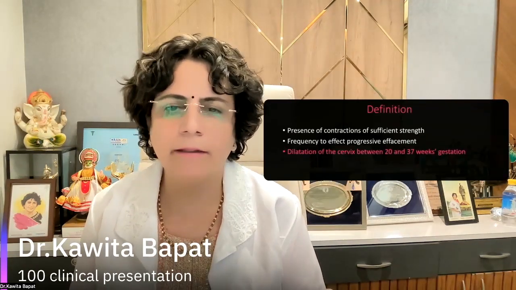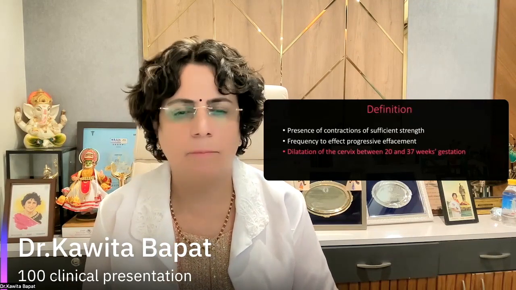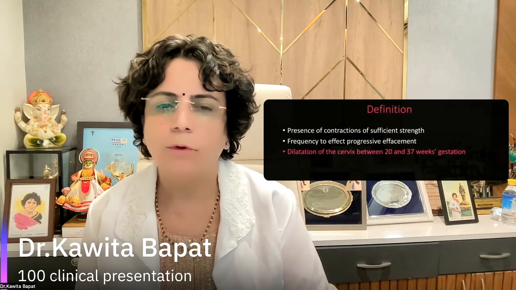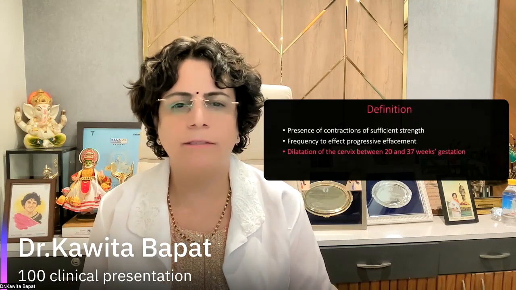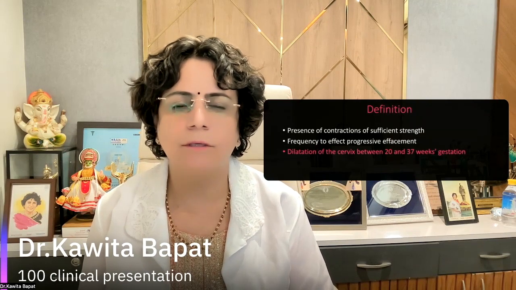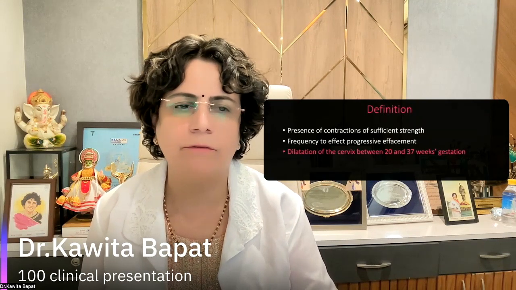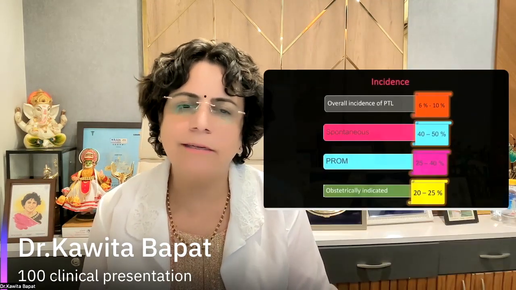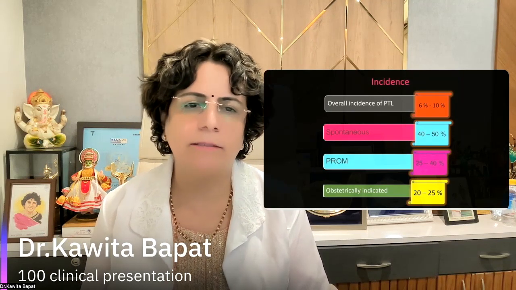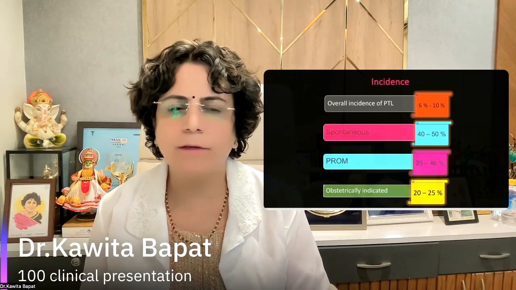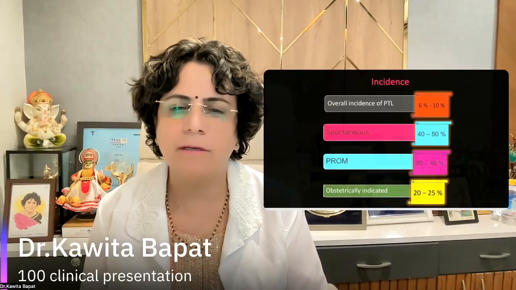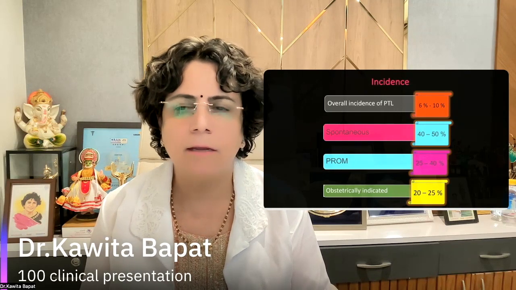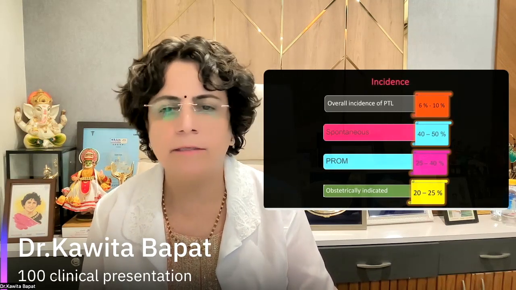Now, how we define this is a preterm labor. Number one, the presence of contractions of sufficient strength. Number two, frequency to affect the progressive effacement and the dilatation of the cervix, especially between the 20 to 37 weeks of gestation, are included in the preterm labor. Overall incidence of preterm labor is 6% to 10%. Spontaneously, it can be 40 to 50%. If there is premature rupture of the membranes, it's 25 to 40%, and obstetrically indicated is 20 to 25%.